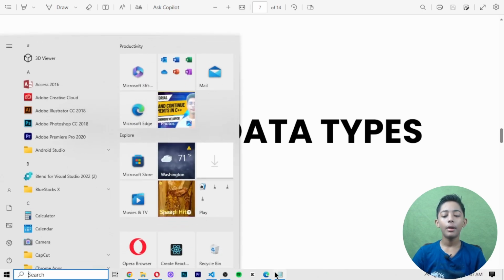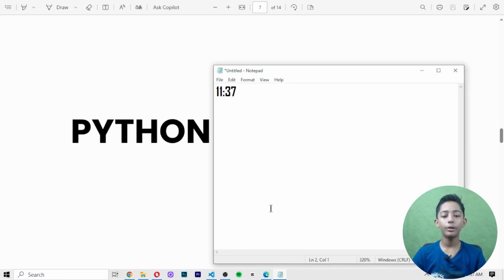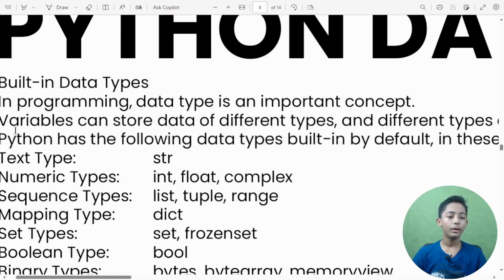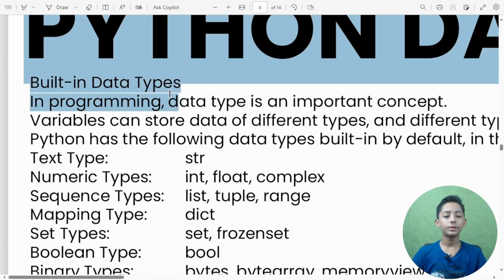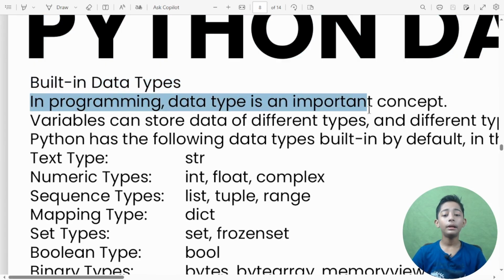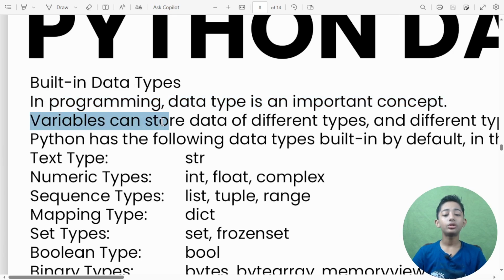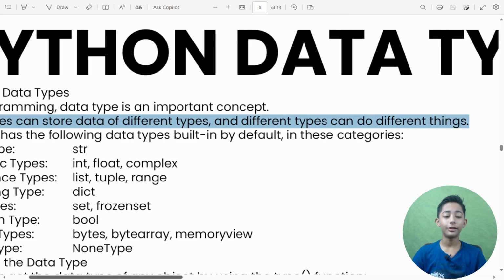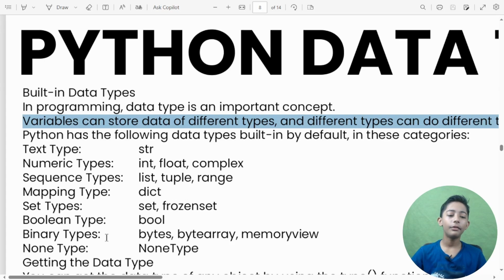So let's start. But first of all, I write here 1148. Okay, so let's learn about the Python data types. Built-in data types. In programming, data is an important concept. Variables can store data of different types and different types can do different things.